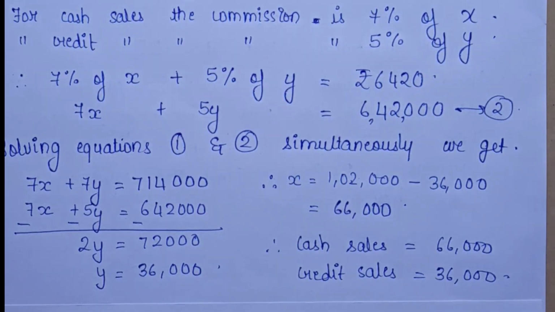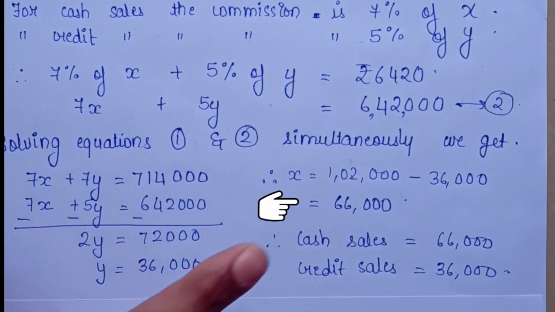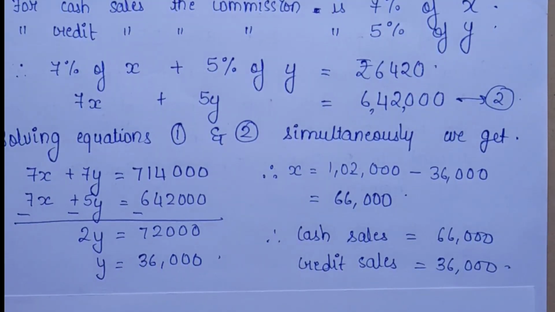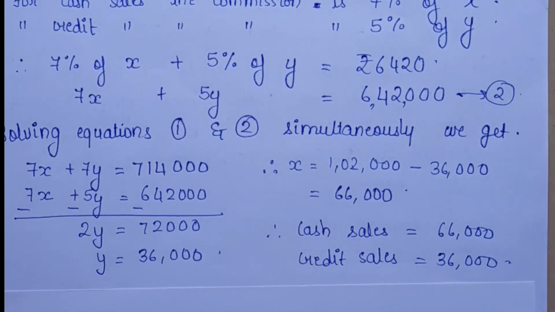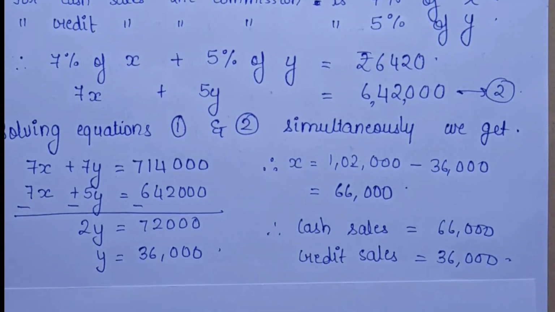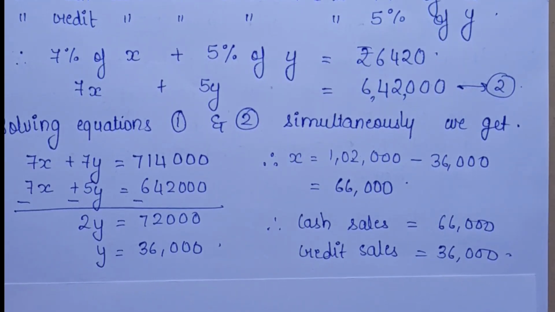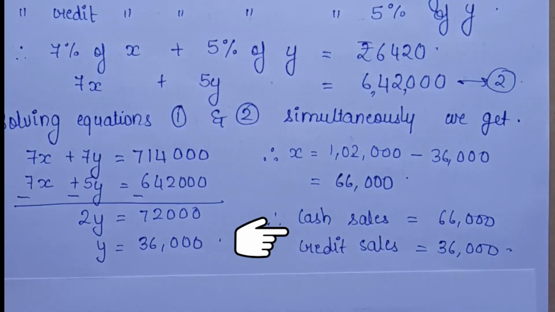Now I have substituted this value of Y in the first equation to obtain the value of X. This is 66,000. So this is what we wanted: the total cash sales and the total credit sales. So the total cash sales is 66,000 and the total credit sales is 36,000.